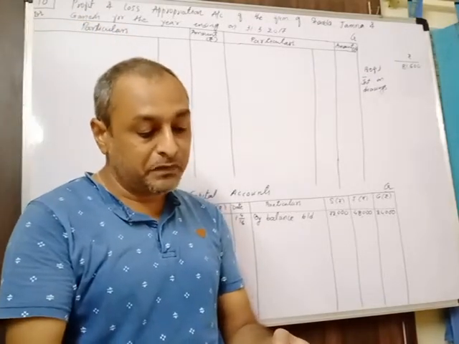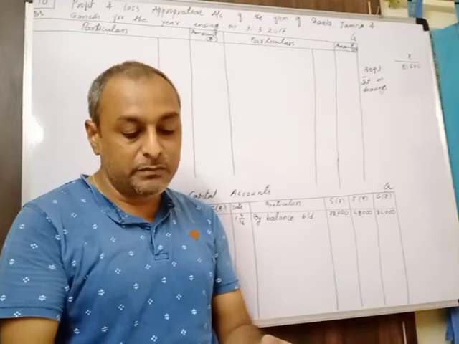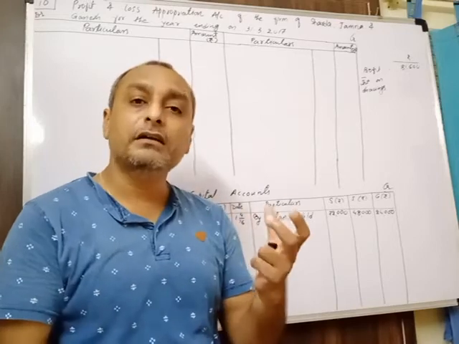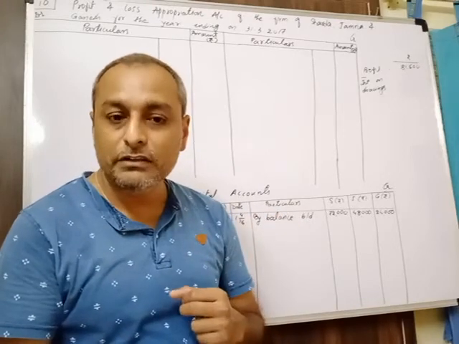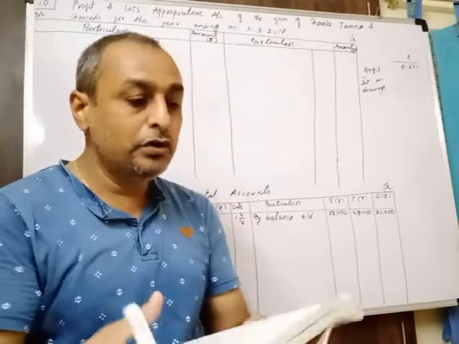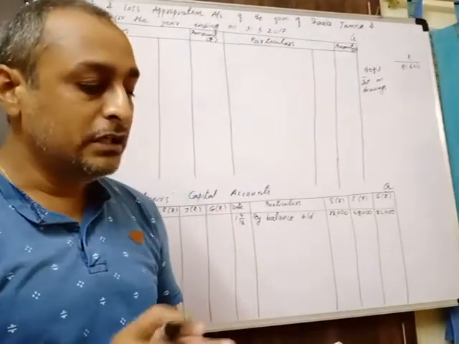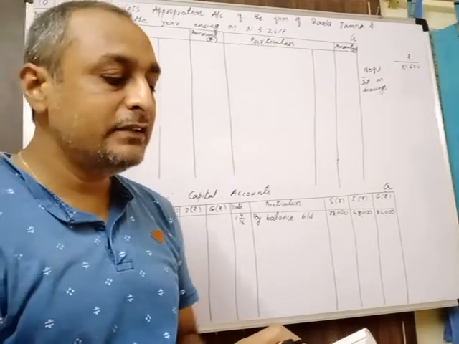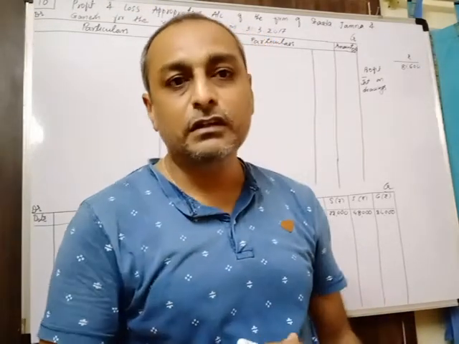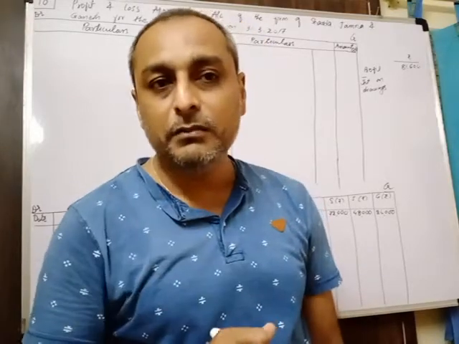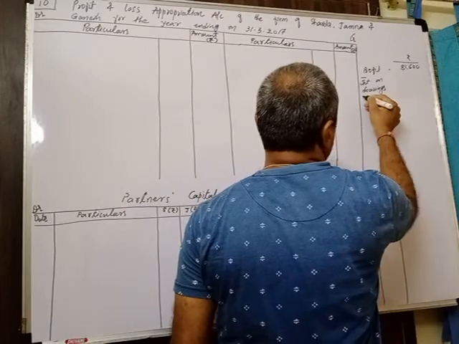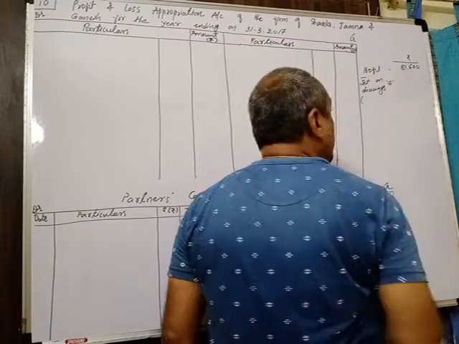Point number two: 8% per annum interest will be charged on drawings. So the rate of interest on drawings is 8%, but it is calculated on the amount of drawings. So find out the amount of drawings. It is given after point number 4, the very first sentence: on 31/12/16 Ganesh has withdrawn 6,000 from the firm for his personal use. So drawings of only one partner are available, Ganesh. So interest on drawings of Ganesh only we have to find out.